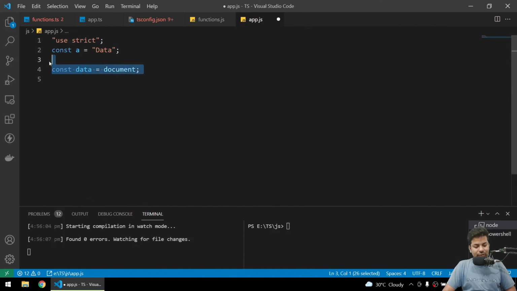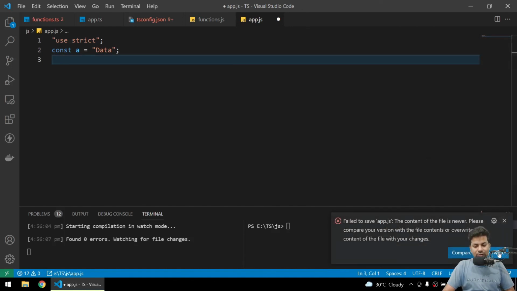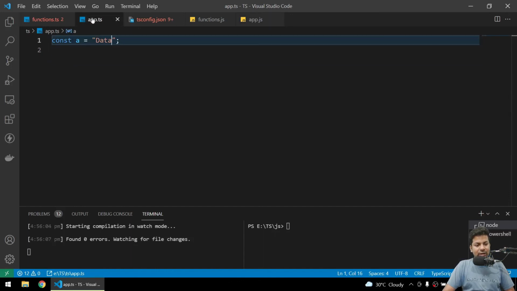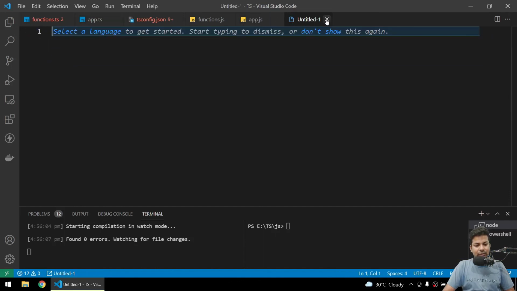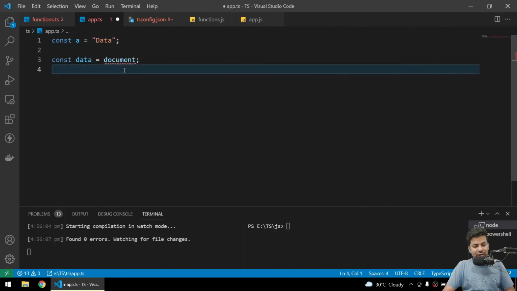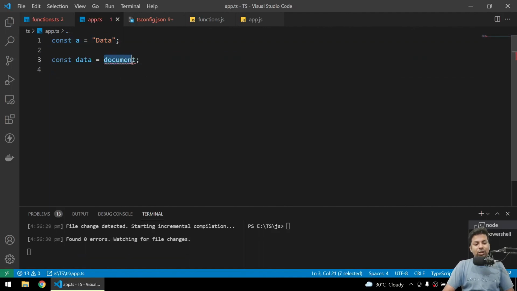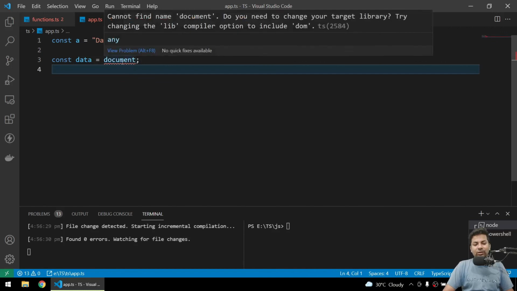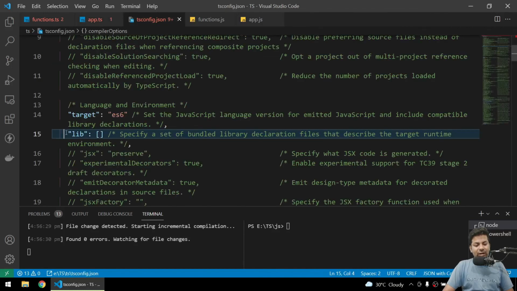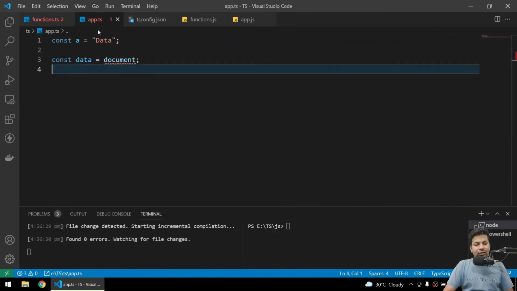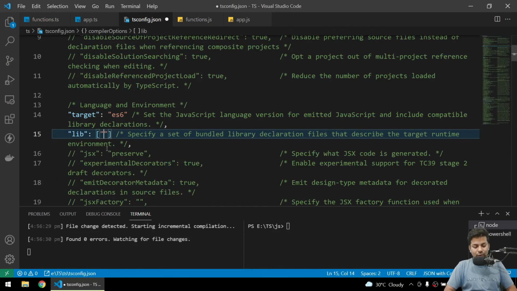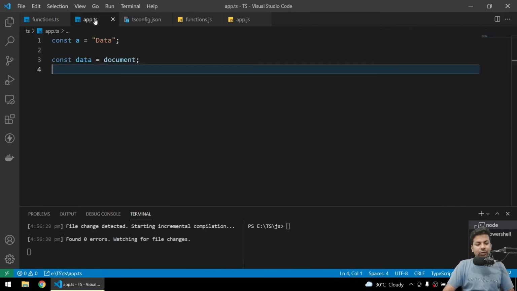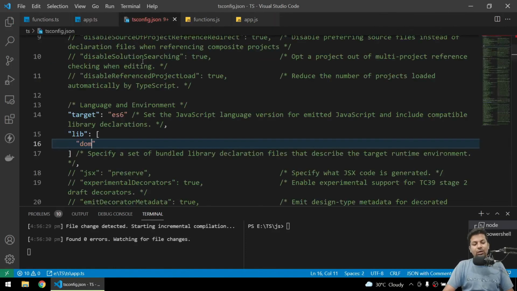Let me just go to the TS file, app.ts, and paste it in the app.ts file. Now you can see it's showing document is not defined. What is DOM? I just can't find it. What is document? Now if I just uncomment this, by default document is available, but here I have to specify. So I'll say okay, use the DOM. Now no error, it is using DOM because I am using it for a browser application. So this is one thing.